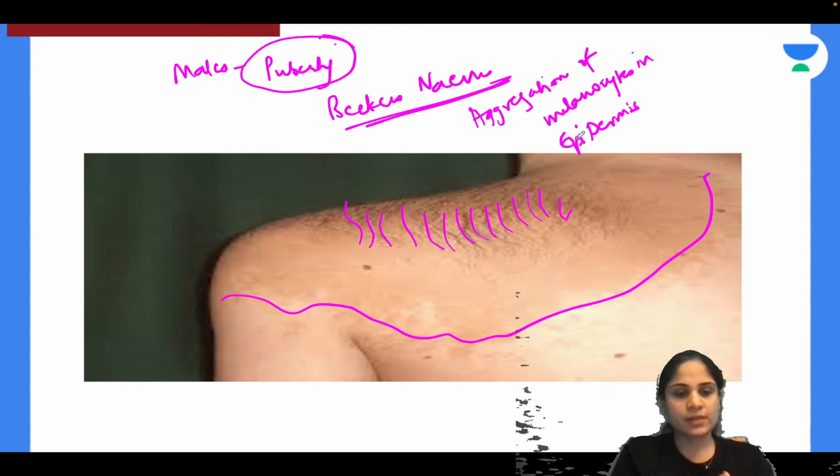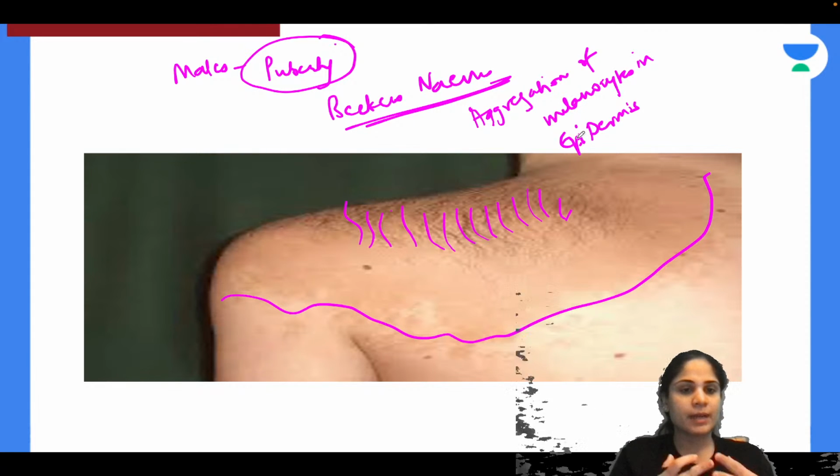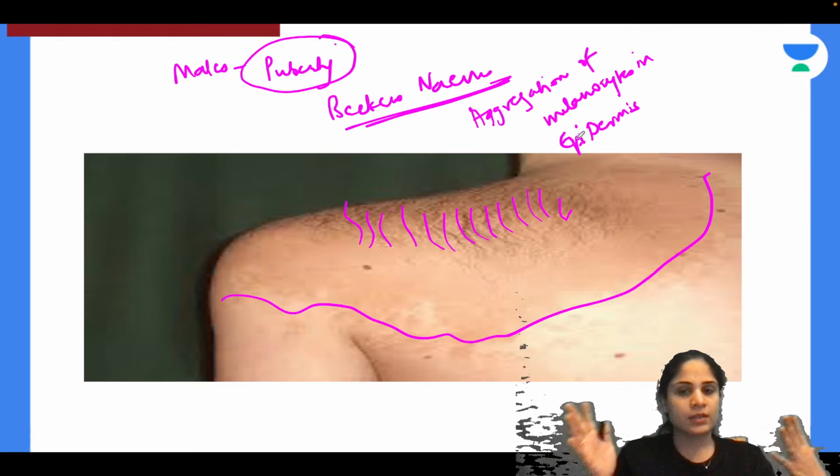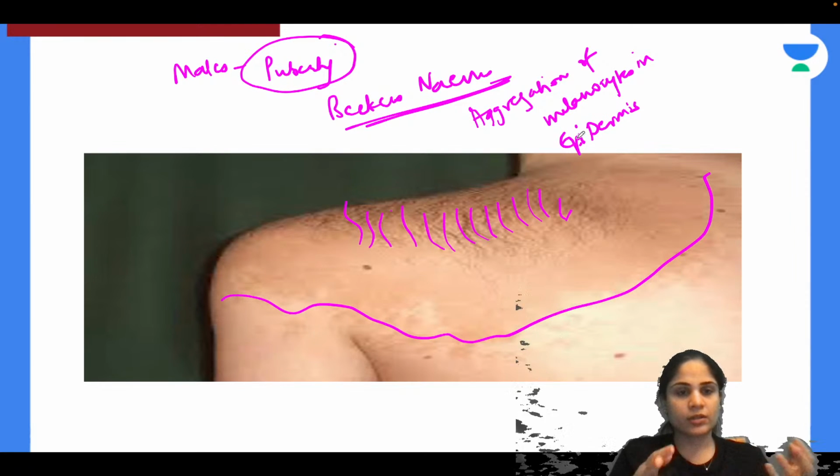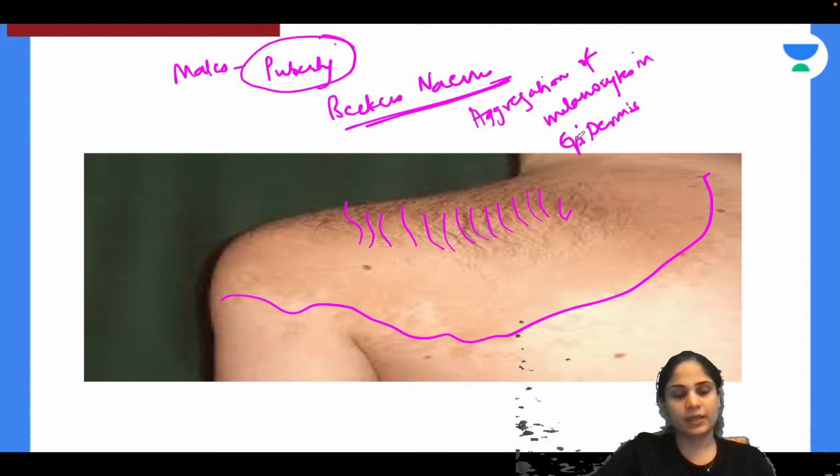This is an androgen sensitive lesion, absolutely correct as mentioned by Anjana. That's why it occurs at puberty. Any treatment for this? Will you want to give anti-androgenics to stop the growth of this lesion? Not really, because at puberty they have the maximum androgen secretion. So with time the lesion becomes self-limiting. It will not disappear, but it will become self-limiting in nature. So this is your Becker's nevus.